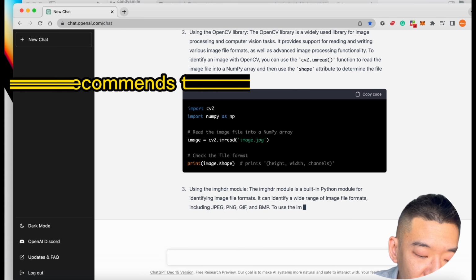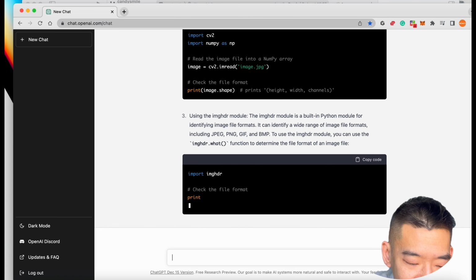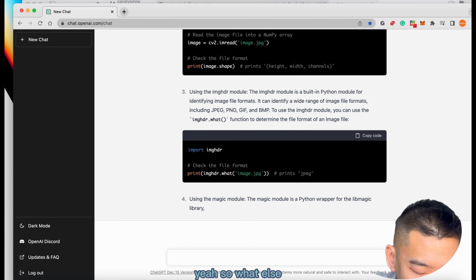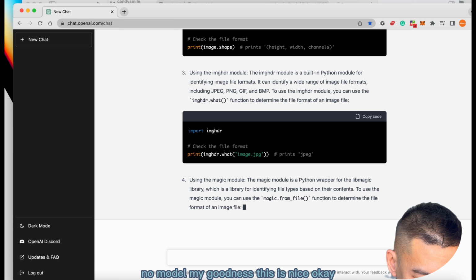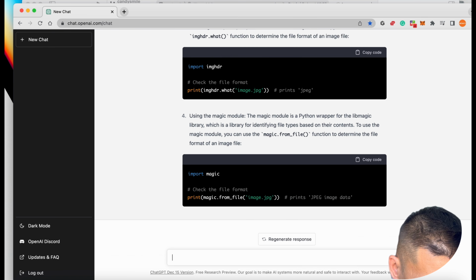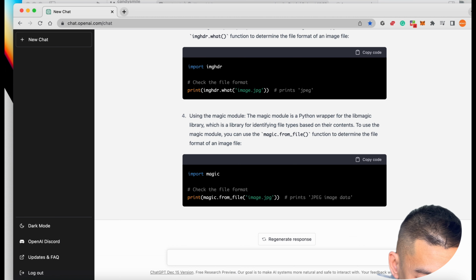CV2. Oh, CV2 is more like a document that has been compiled, similar in the sense of Excel, FYI, just to let you guys know. So what else is it suggesting? Okay, using the imghdr module. My goodness, this is nice. Using the magic module. The magic module is a Python wrapper. Nice. magic.from_file. Okay, this is another option, a wrapper library. Okay, good, that's nice.